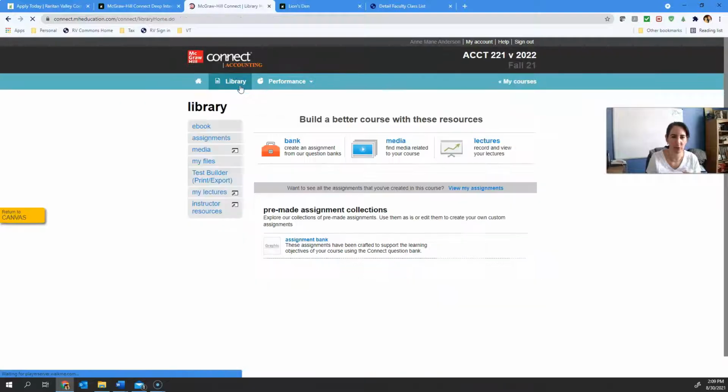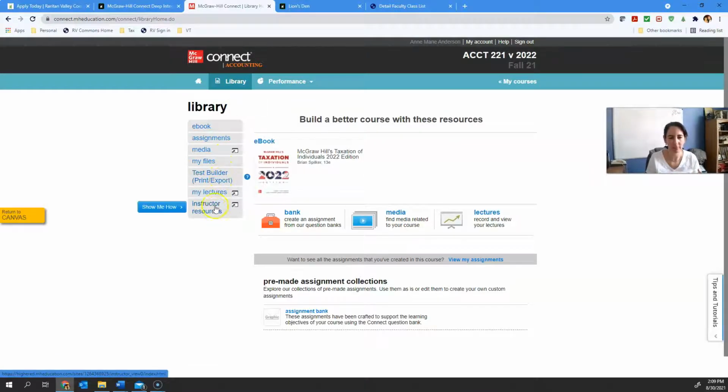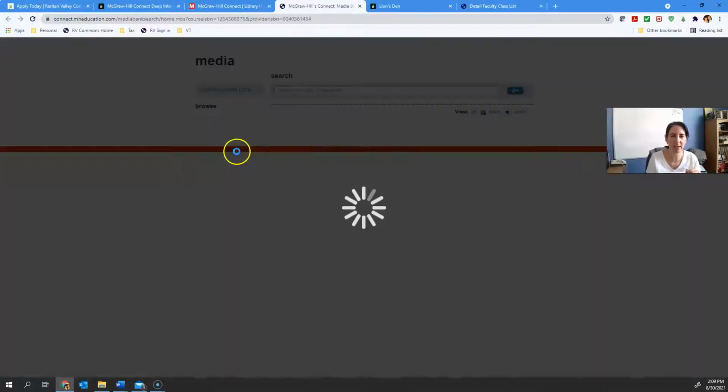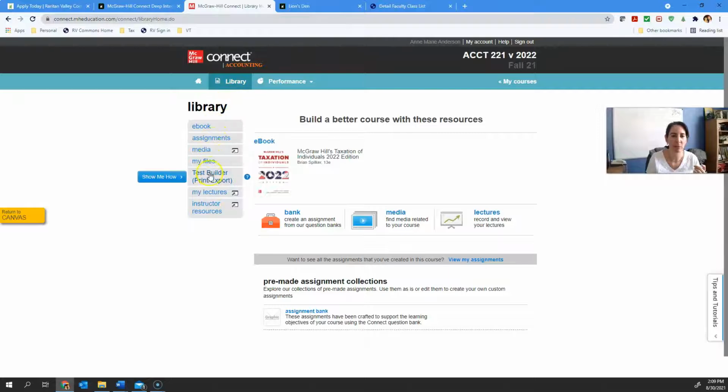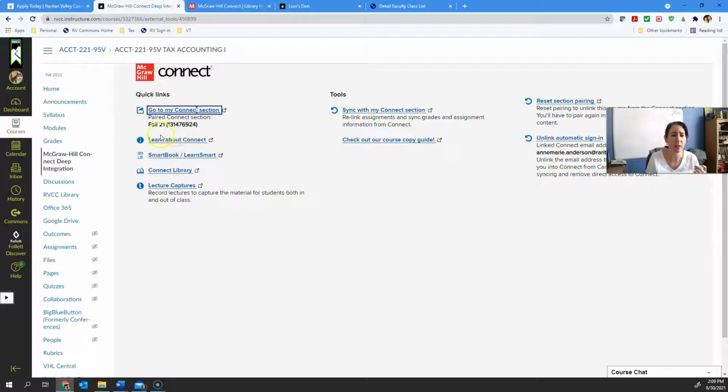One other quick thing I want to show you: if you're in Connect, you have this library with resources in here. You have the ebook, and you can see the ebook a couple of different ways. This media one is kind of neat, but you have to get to the right chapter. Right now it's in student orientation mode, but there are videos within the media to help you through the material. Make sure you explore these and utilize the cost of the book. Utilize all of the materials that are available to you. There's a smart book, and any number of ways to engage with the material.